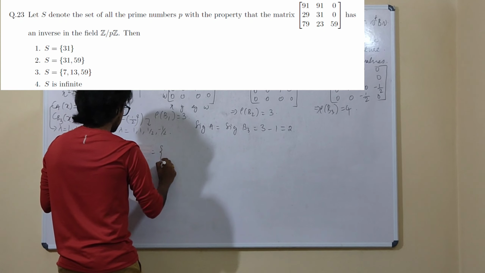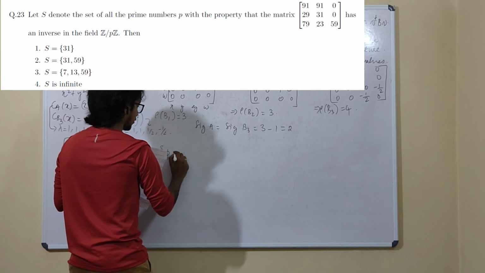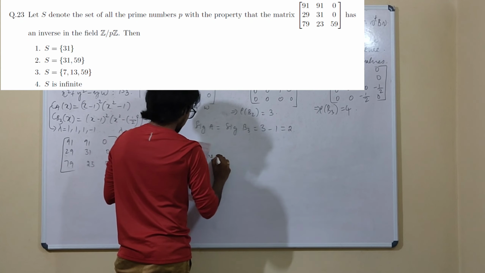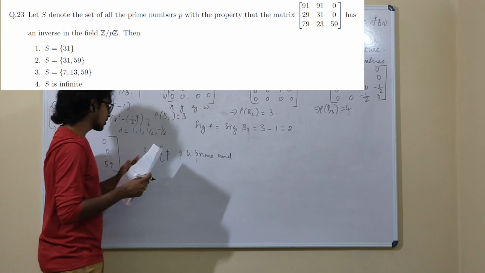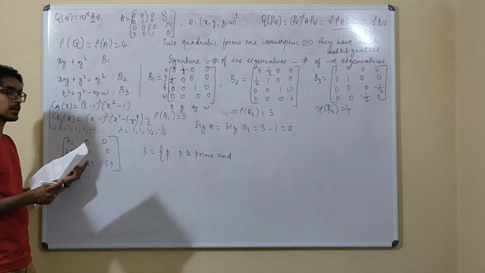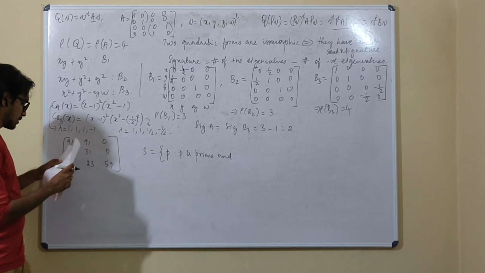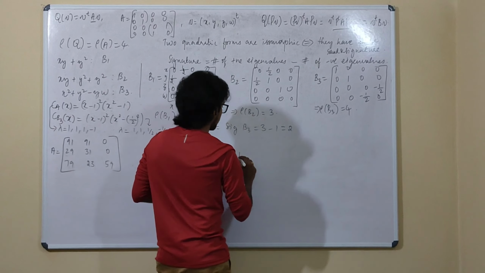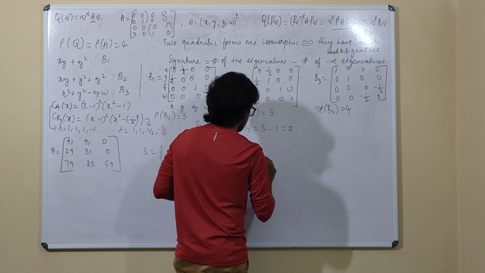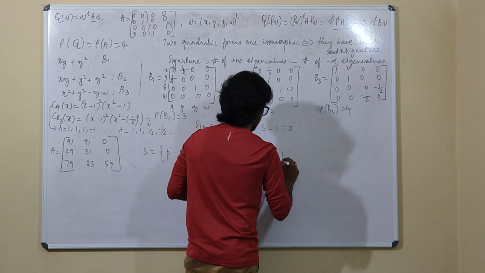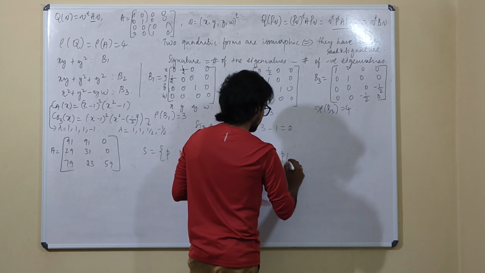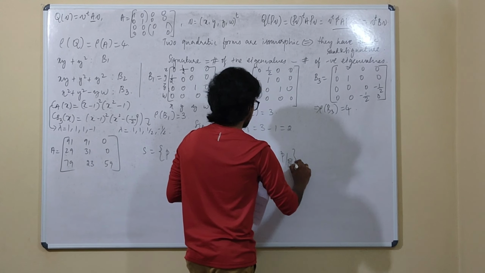S is given to be the set of P such that P is prime, and this matrix has an inverse in Z upon pZ, which means if we take this matrix as A, the inverse exists in the field Z upon pZ.